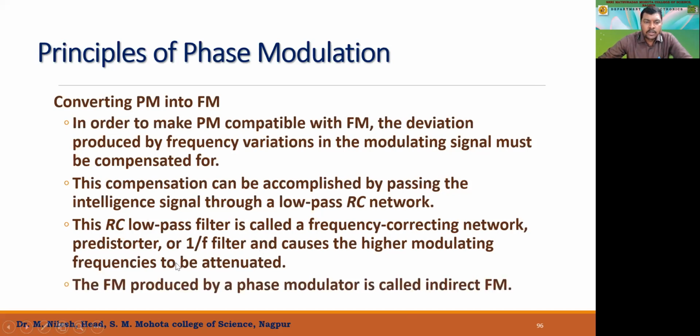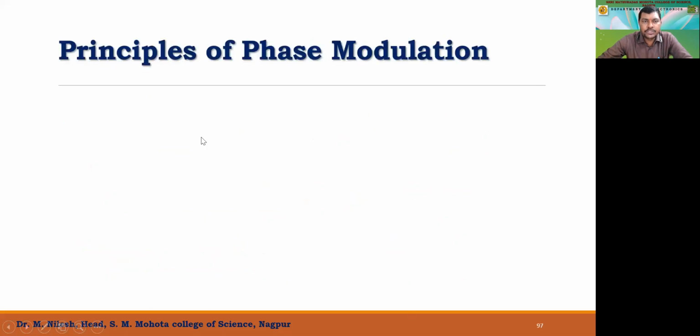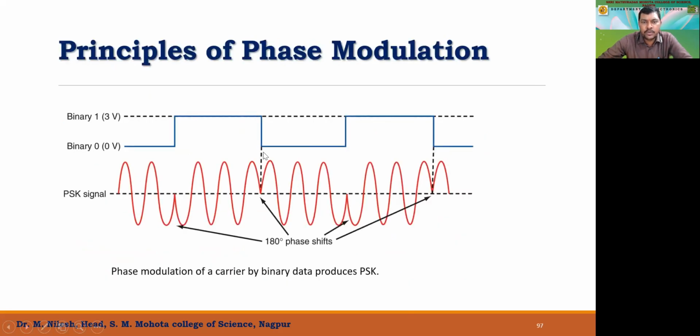Now, the frequency modulation produced by the phase modulation is called indirect frequency modulation. Remember this term. Phase modulation is indirect. But the actual change you can see here. Here you are able to visualize the phase difference, right? So this is actually what phase modulation is. Where we vary the phase is clearly shown here, how it is going to change the phase.